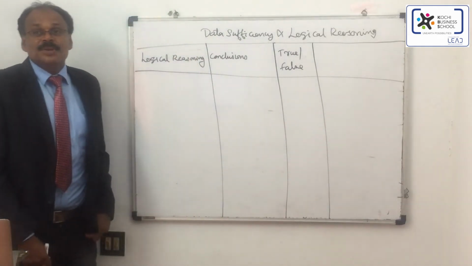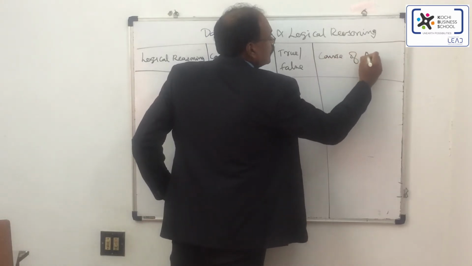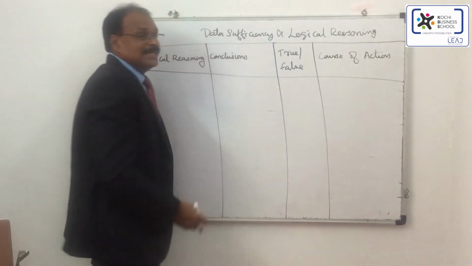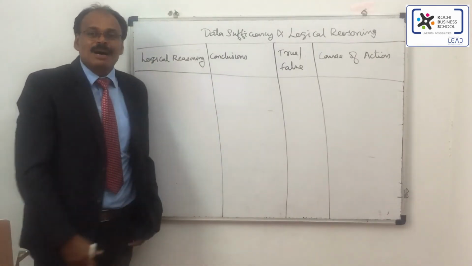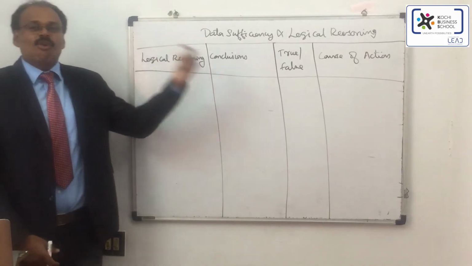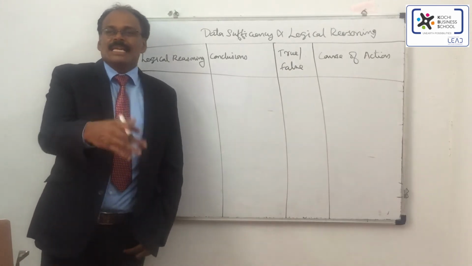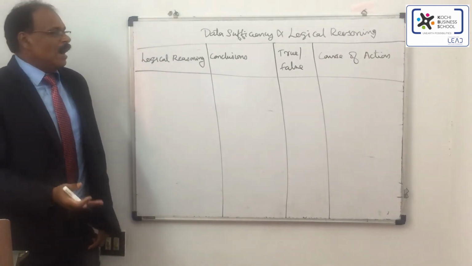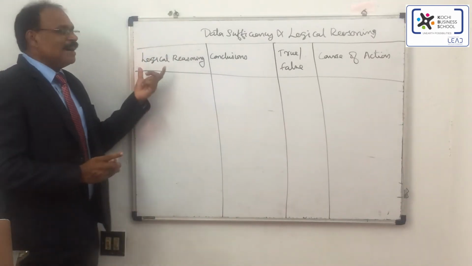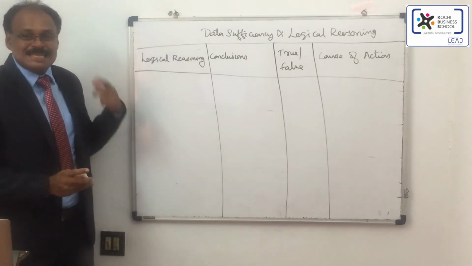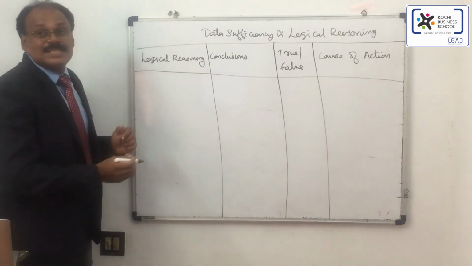In another section you can see a course of action, which means that a set of statements will be given and logically you have to find what type of action you have to take. Maybe there is a famine in a place and there is a lot of shortage of food, and they'll be giving a set of choices: what you're going to do, how the government is working on it, and what is the next action to be done. So this is more required for an MBA person, because as a manager you should have better logical reasoning capacity. The next section is arguments.